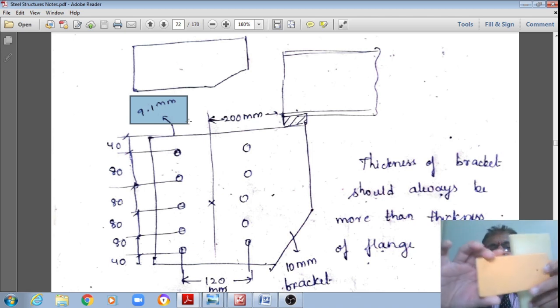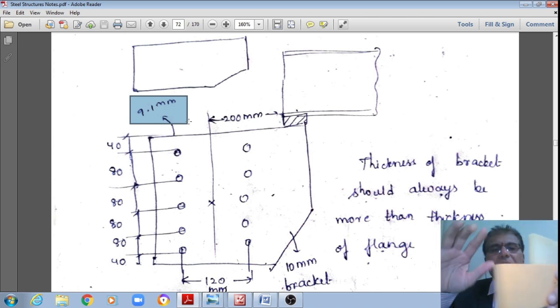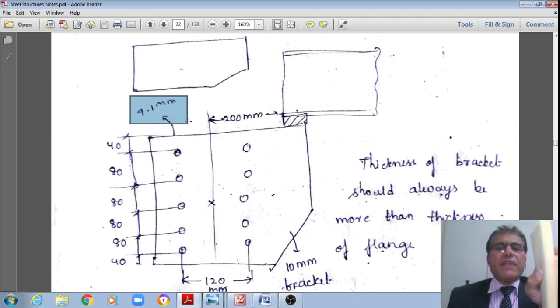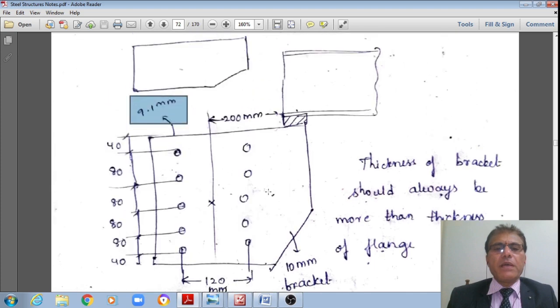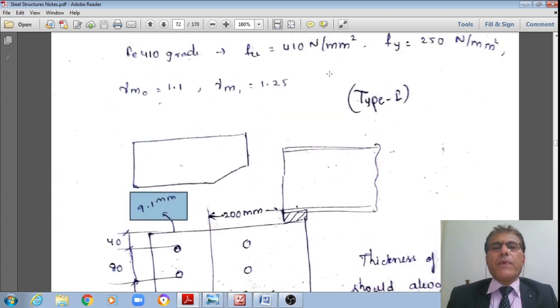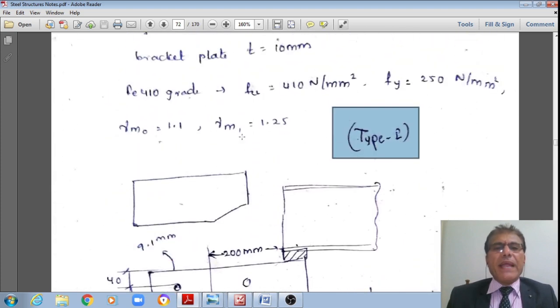Please make a note that the bracket plate should have a thickness more than the thickness of the flange. Otherwise, the bracket plates will fail. That is not acceptable by the code. That is of the type 1 bolted bracket connection.